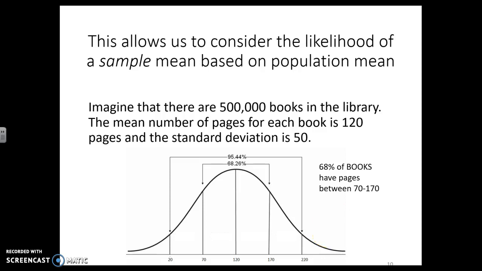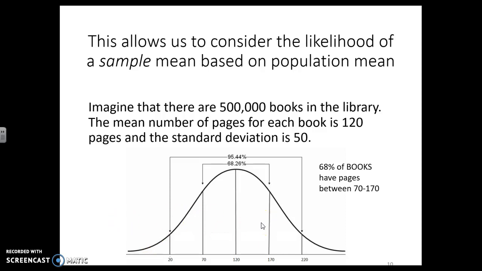It's not falling the way that we would expect because 68% of the books fall between 70 and 170. So if I have a book that is 200, it's pretty up there. If I pull a book and it has 300 pages, then it is considerably larger than the other books in this library. And the same on the opposite end. If I pull a book that happens to have less than 20 pages, that's unusual compared to the other books in this library.